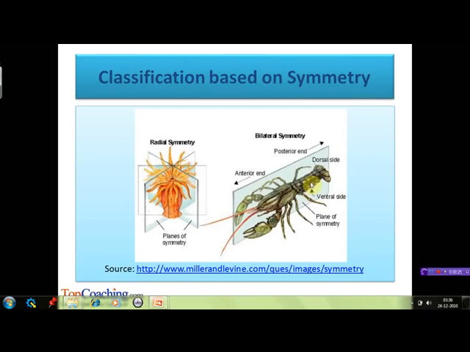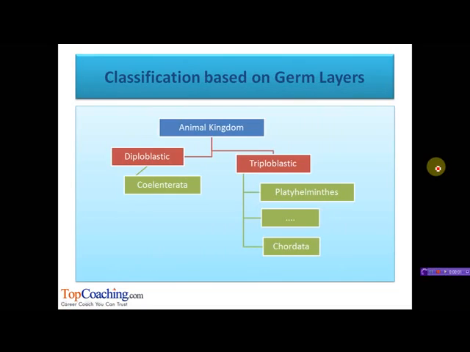Whereas in bilateral symmetry, the animal can be divided into two identical halves only by a single plane, passing from dorsal side to ventral side and along the anterior-posterior axis of the body. So the animal can be divided only into two identical left and right parts.